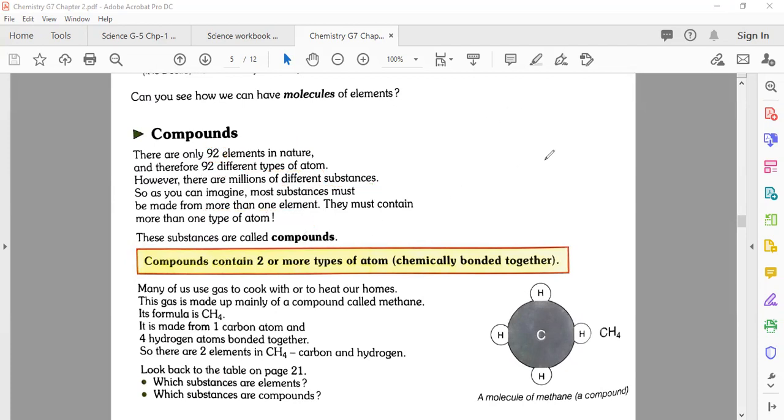So everyone, please be attentive. Compounds contain two or more types of atoms. Two or more types of atoms, when they join, chemically bonded together, we name that a compound.